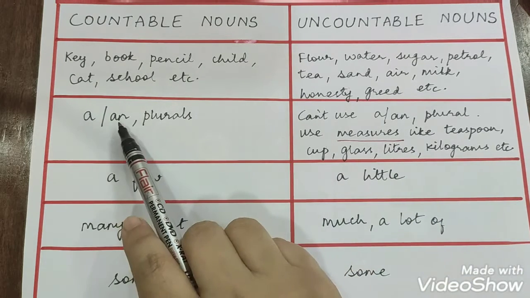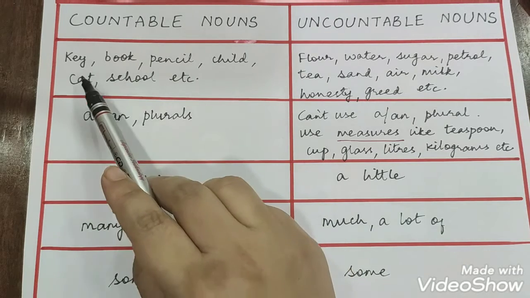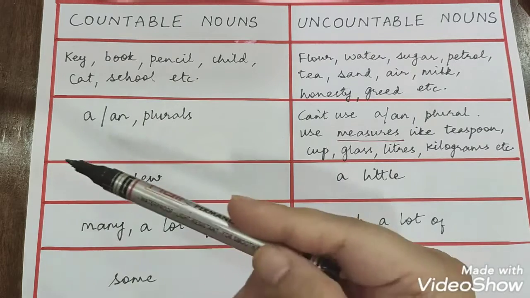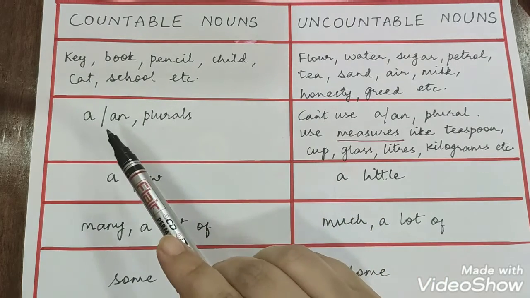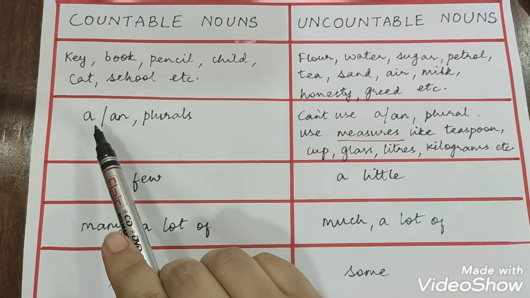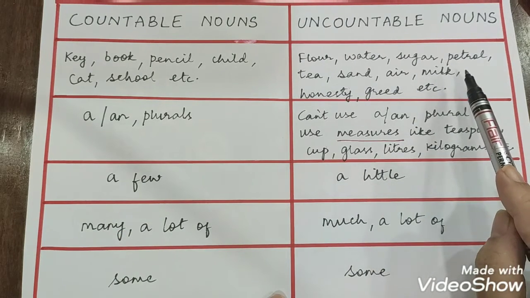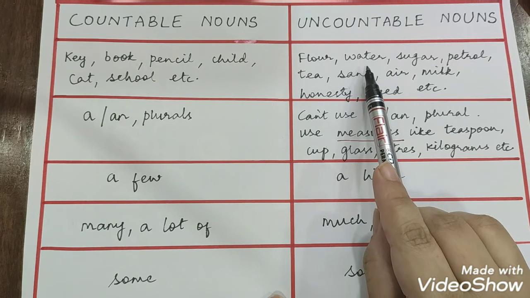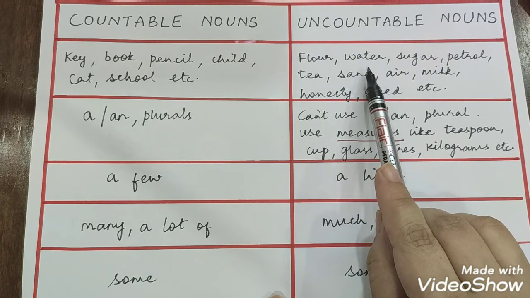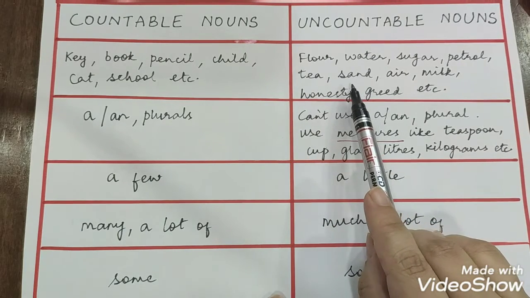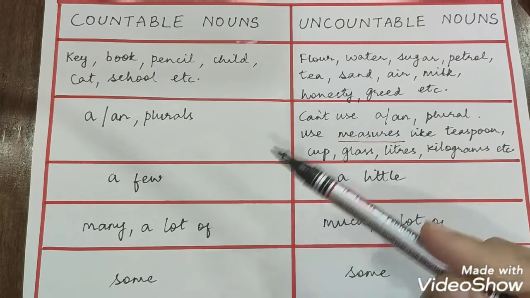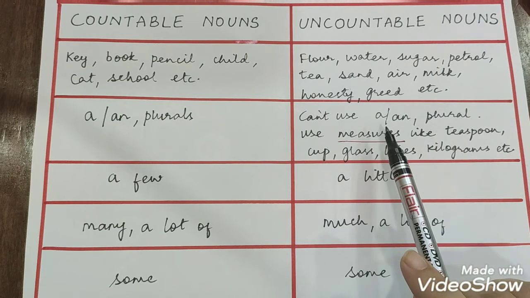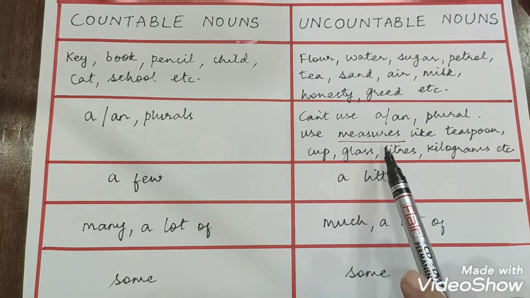So we can form plurals out of countable nouns. Key will become keys, books, pencils, children, schools, cats, etc. And for a single noun, we can use a and an in front of the noun. Over here in uncountable nouns, plurals cannot be formed. For example, for water it will be a drop of water or a bucket of water. It can be a grain of tea or sugar, or it can be a kg of tea or sugar. So, they can't form plurals, and we can't use articles like a or an for a single quantity.